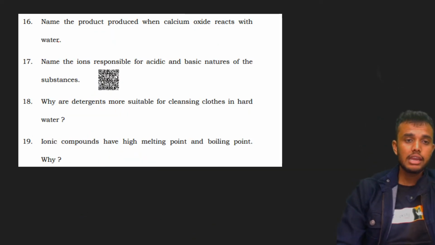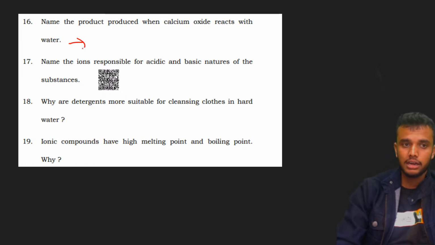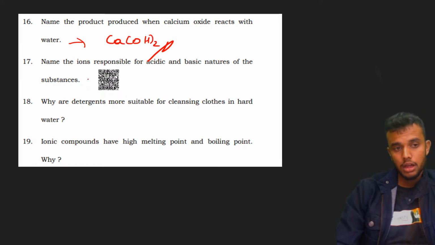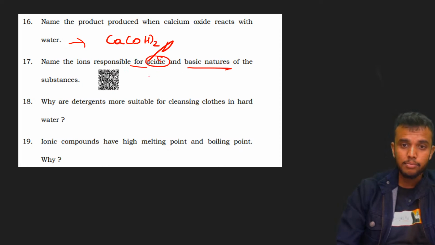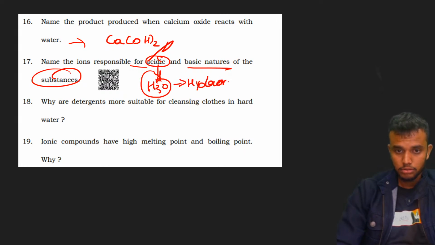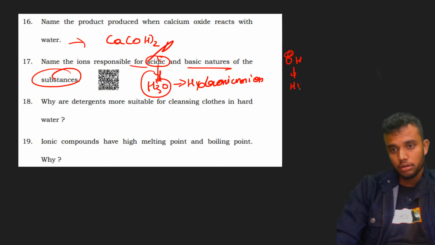Next question. Name the product produced when calcium oxide reacts with water. Calcium hydroxide is formed. Next, name the ions responsible for acidic and basic nature of a substance. For acidic, it is H3O plus, the hydronium ion. For basic, OH minus, the hydroxide ion.